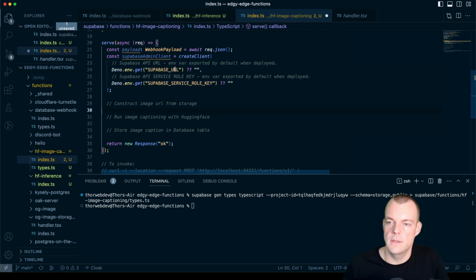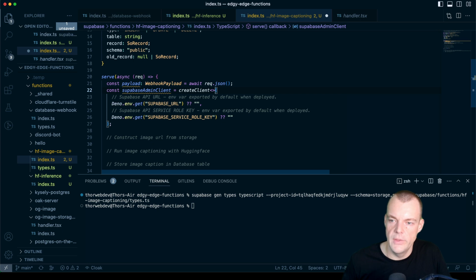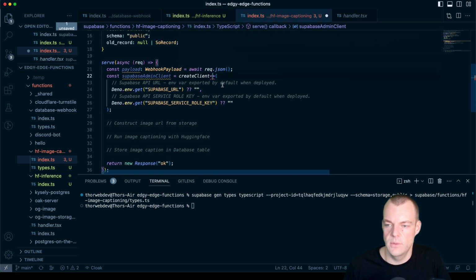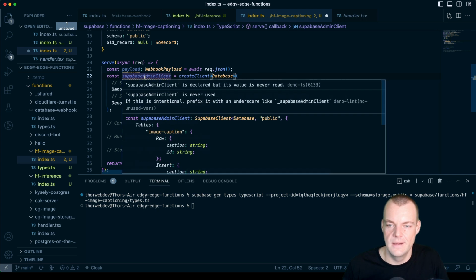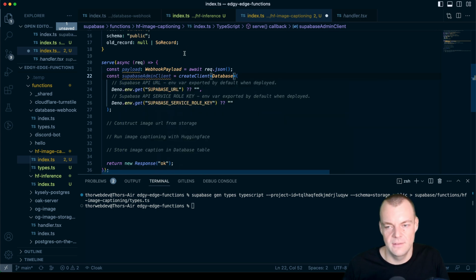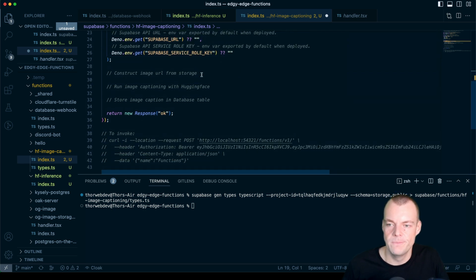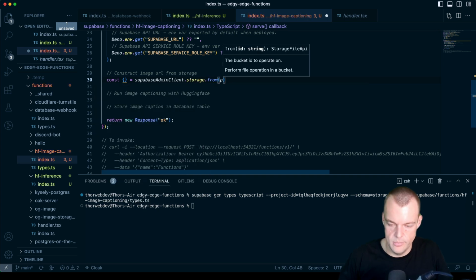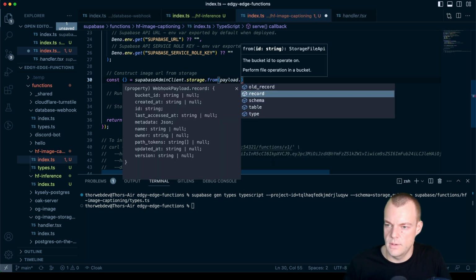And so now the last thing is we want to type our client. And so really we can just import our generated types here from our database types. And then the only thing we have to do is pipe in the types to the client, and we have a typed client here. This blows my mind every time. Amazing. Great. So now we want the URL. So we can say Supabase admin client storage from, and the from will be our payload dot record.